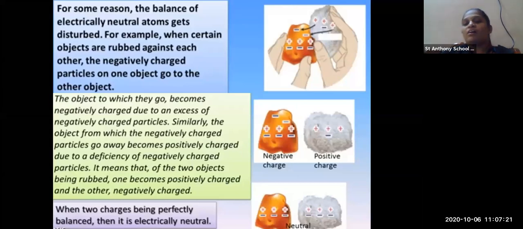If negative charges are more in one object, then we can say the object is negatively charged. And if positive protons are more in an object, we can say the object is positively charged.